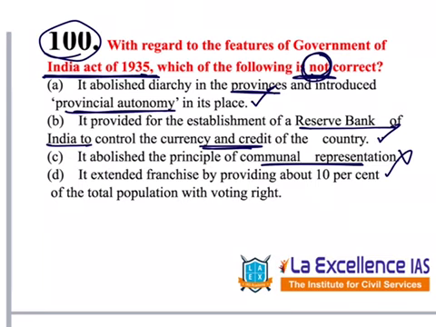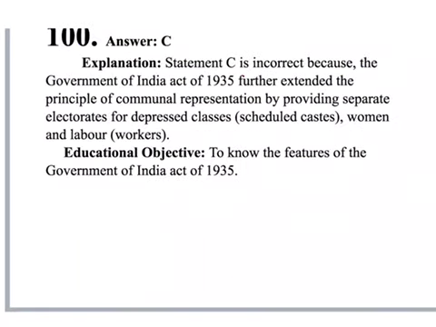But let's read D also. It extended the franchise by providing about 10% of the total population with voting right. Yes or no? Yes, this is correct. So answer is C. This is the explanation for that particular question.